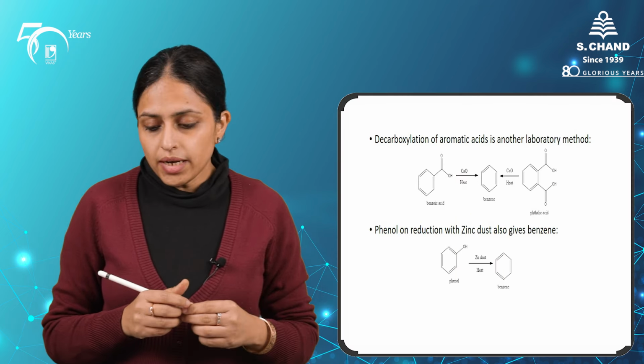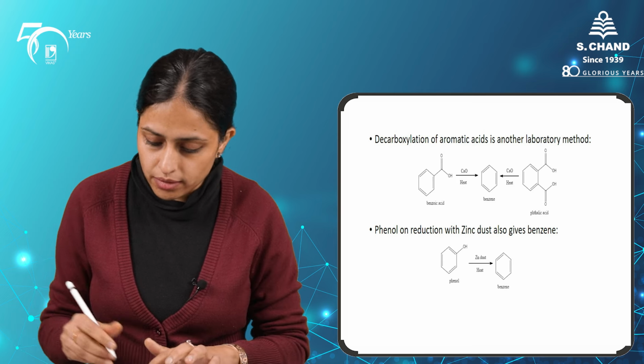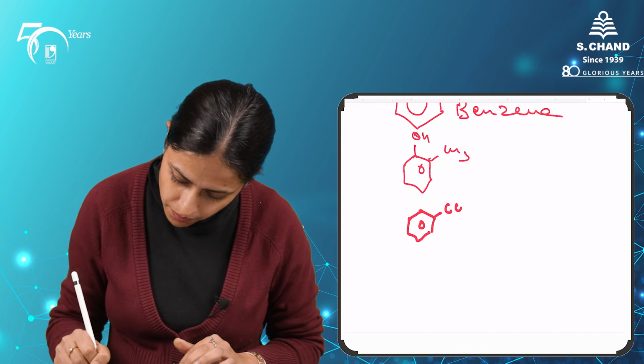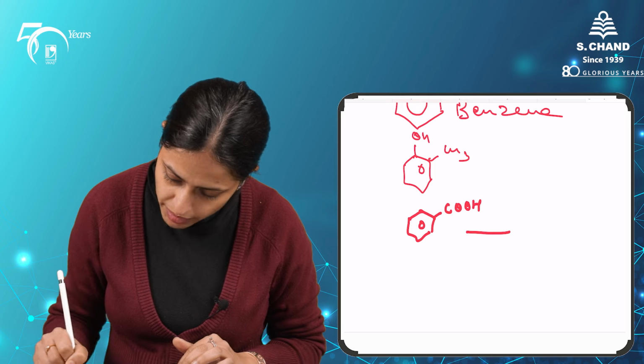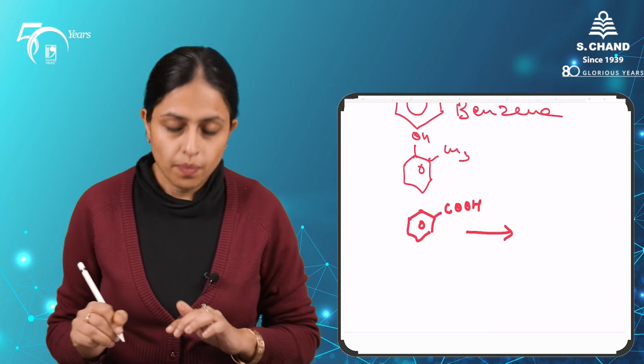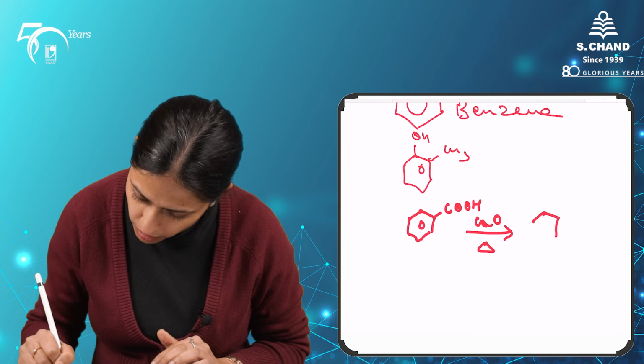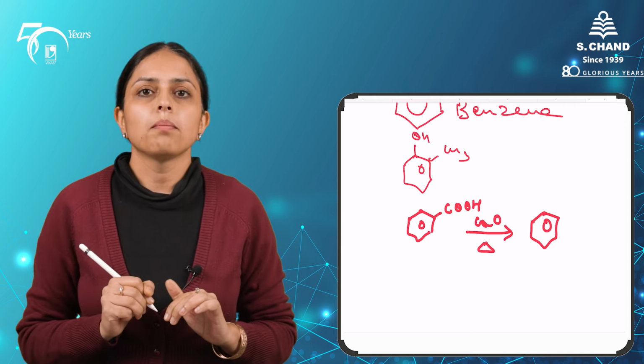Other common laboratory methods which I want to mention are from decarboxylation of aromatic acids. Say for example benzoic acid, if you heat it with calcium oxide, the product can be benzene.